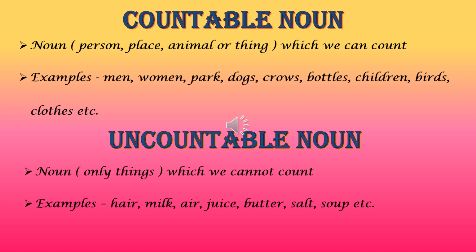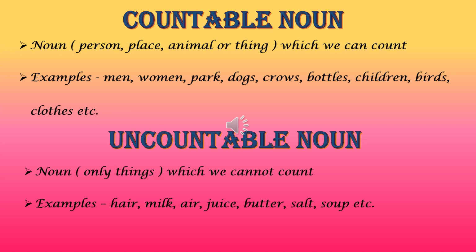Now we'll start with countable noun, and please listen carefully and try to understand. Countable means noun which we can count. That means any person, place, animal or thing which we can count. Like for example, if I say count the number of members in your family, you will be able to count, like number of male and number of female, men or women, you can count, right? If I ask you to count how many classes you have in your school, you can count that.